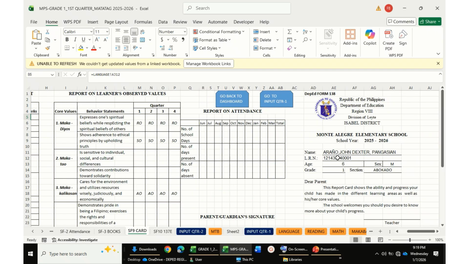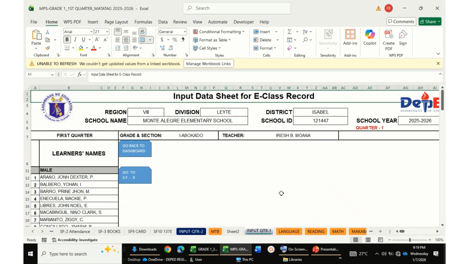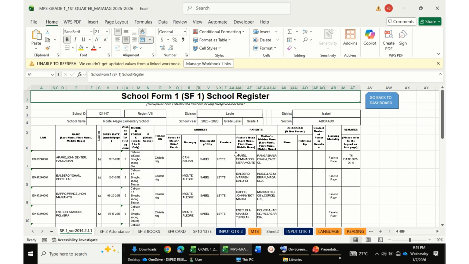The data in here are all linked. If you notice here, equals SF1, meaning the data here is copied from SF1: the LRN, the age, the sex, the grade level. The grade level is inputted because in SF1 the data is grade 1, not the number 1 only.